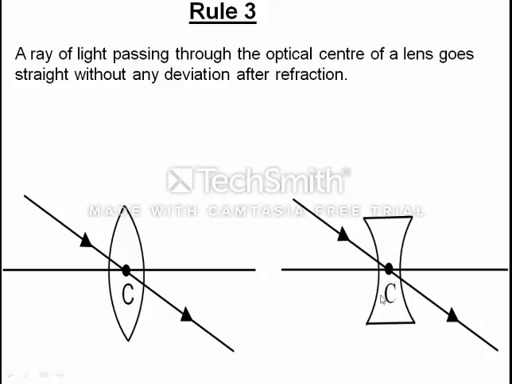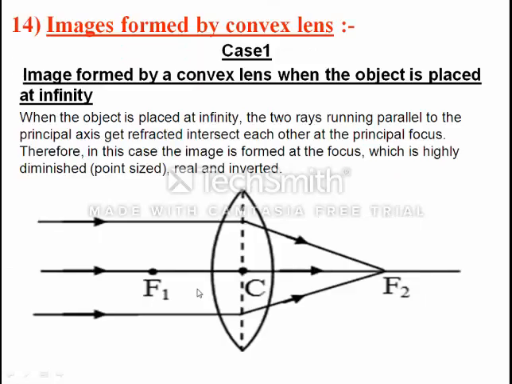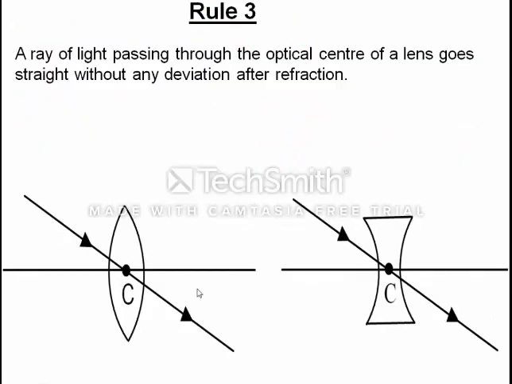A ray of light passing through the optical center of a lens goes straight, without any deviation after refraction. So these are the three rules for our lenses. Thank you.